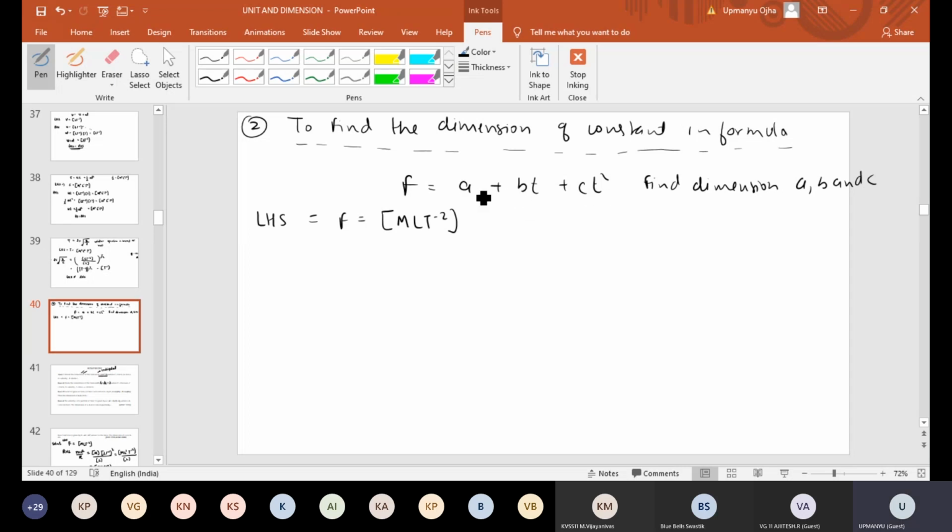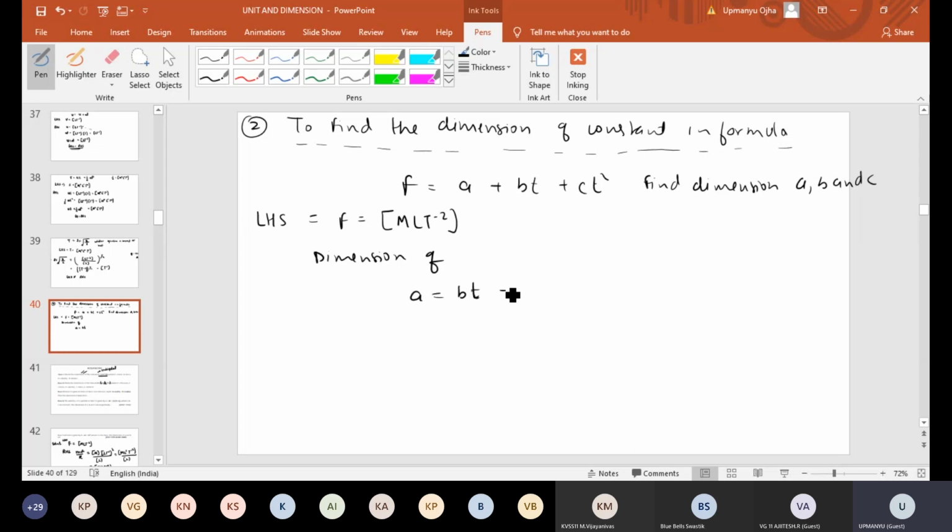The dimension of A should be the same as the dimension of BT, the same as the dimension of CT square, and whose dimension should be equal to force dimension. Am I correct or not? If the equation is to be correct, then the dimension of A should be equal to BT should be equal to CT square.